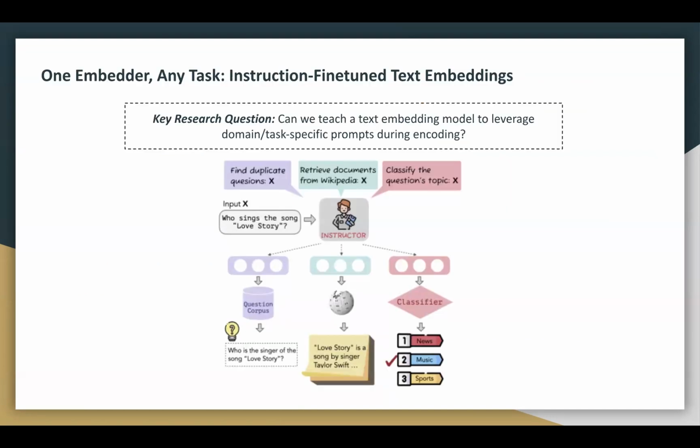This leads us to the paper One Embedder, Any Task, where the key research question is, can we teach a text embedding model to leverage domain or task-specific prompts during encoding? The paper introduces a model called Instructor, where an input text, such as "Who sings the song Love Story," is encoded alongside a prompt that tells the model what the embedding is going to be used for. This helps make the embeddings more useful for very specific tasks or domains.